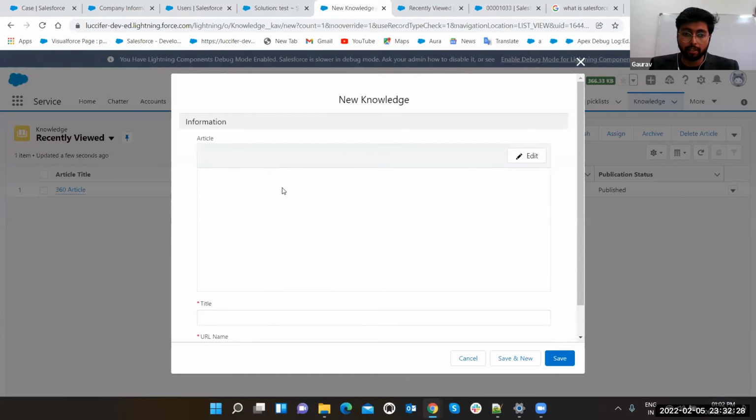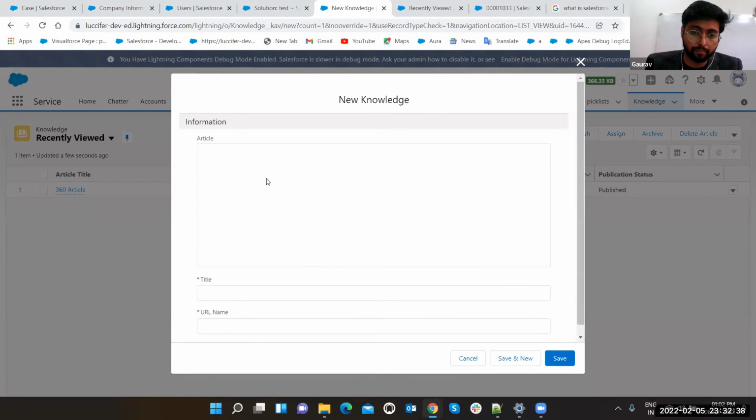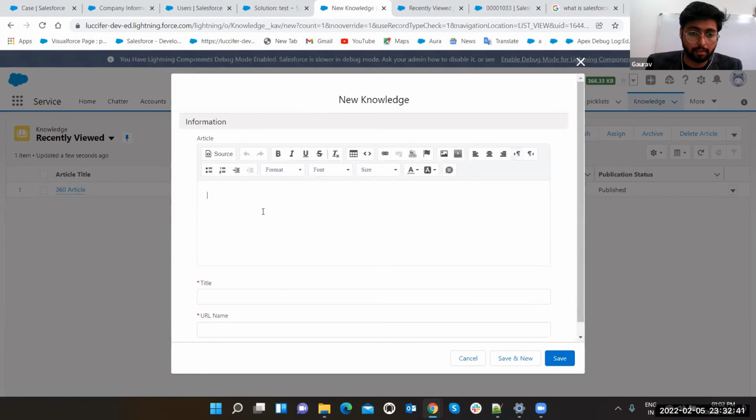So you can create your own article here. This is a custom field article, where you can create your custom rich text field, so you can design your whole page. Suppose, let's write: this is Salesforce session, and make it bold. Now session is bold. You can add your HTML comments. Click on source. See, it is adding bold comments.